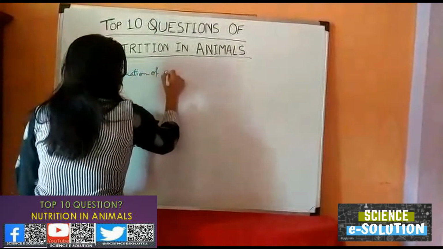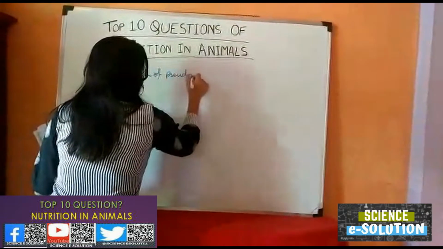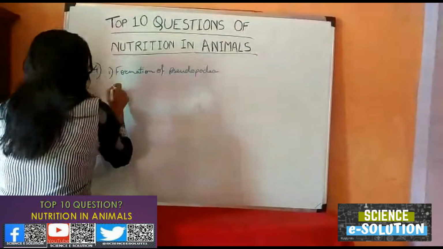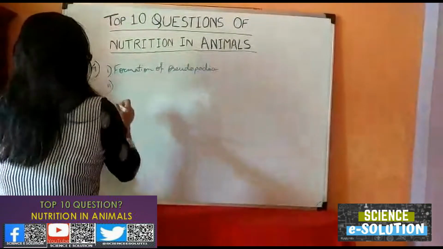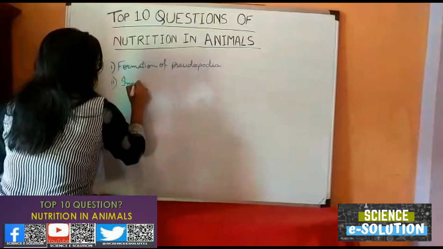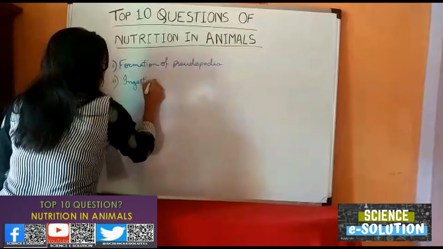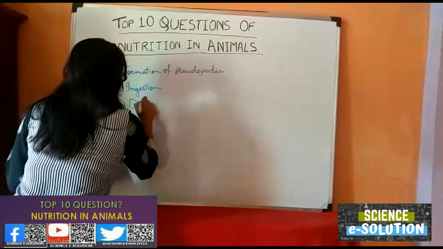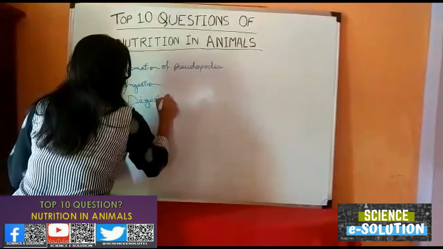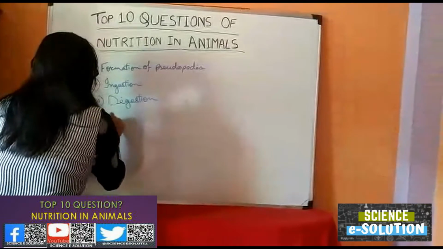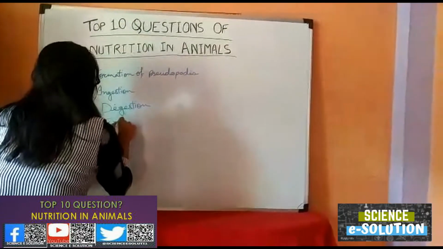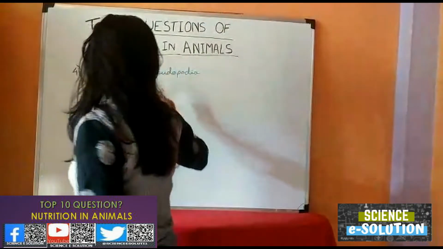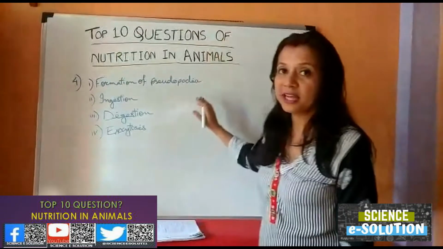Pseudopodia are the false feet which are extended by the amoeba. The second one is ingestion. The third part of its nutrition is digestion. And the fourth part is exocytosis. Now let me explain these 4 steps with the help of a diagram.